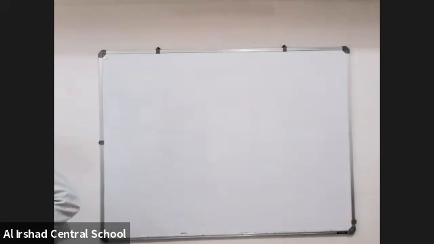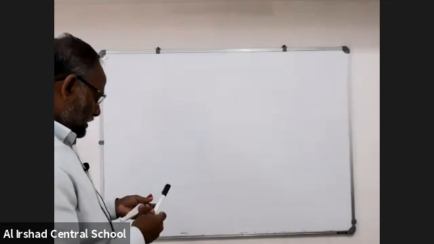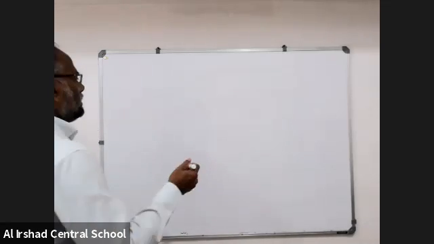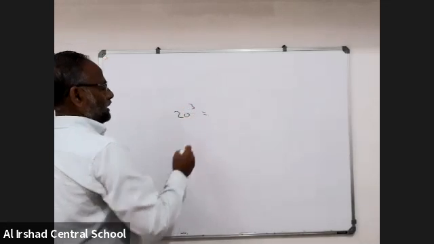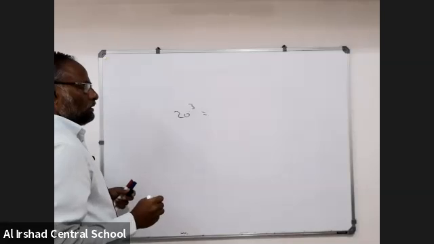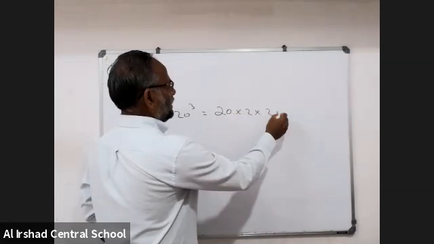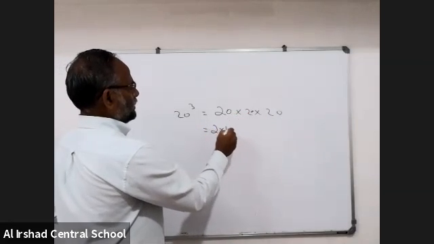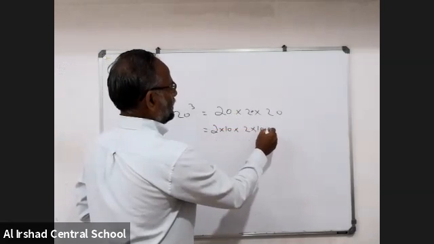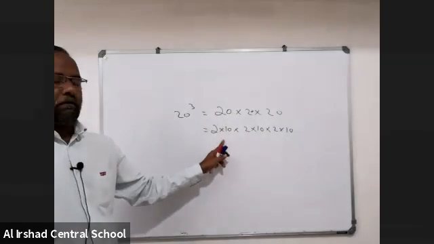Again, I am repeating exponents. That is what we did yesterday. I told you 20 to the power of 3. 20 to the power of 3 means 20 into 20 into 20. That I can say is 20 as 2 into 10, into 2 into 10, into 2 into 10. Because 20 I know is 2 into 10.